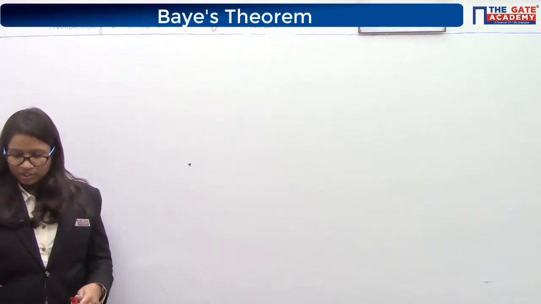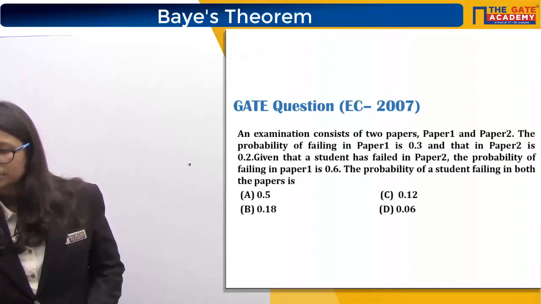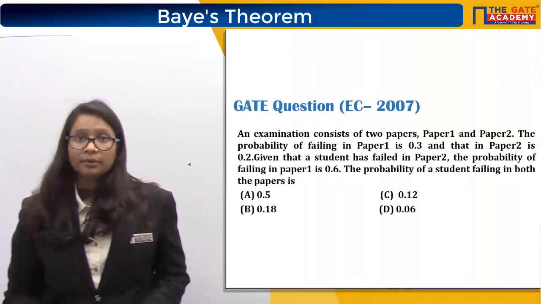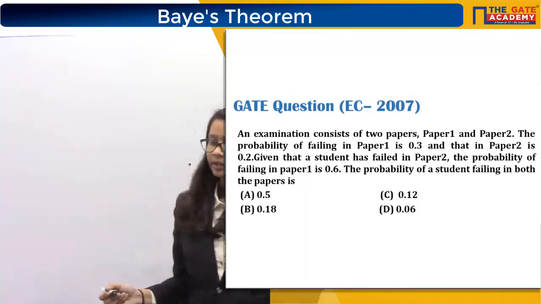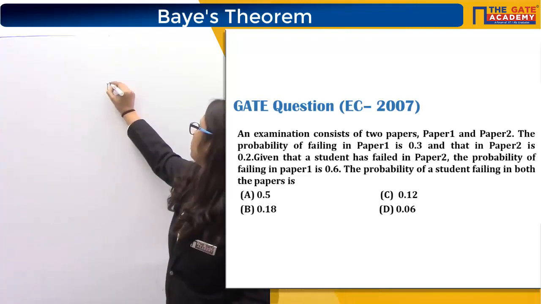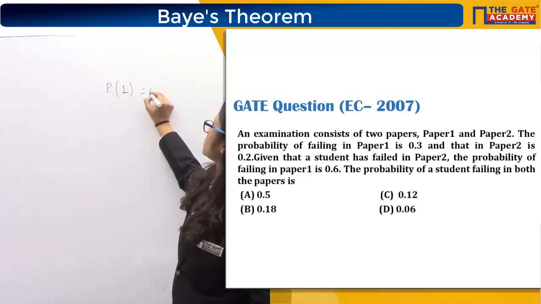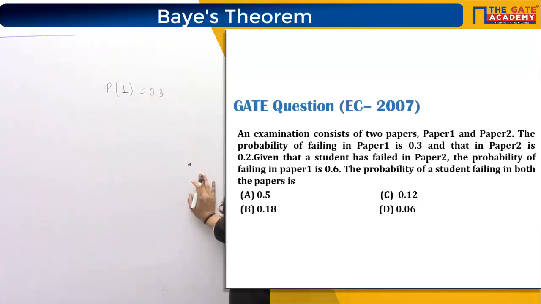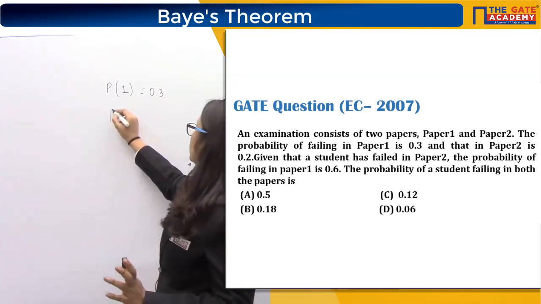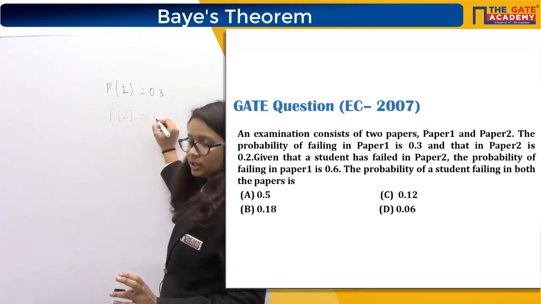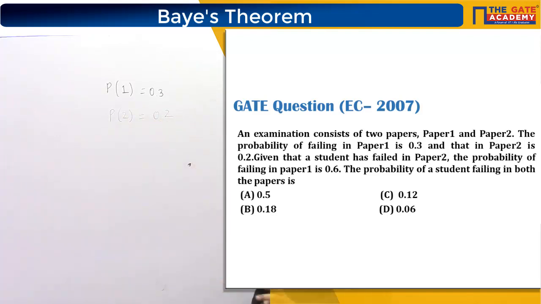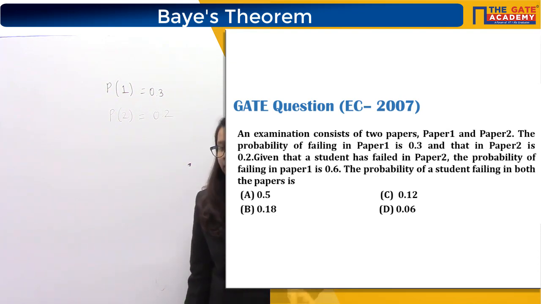Okay, so an examination consists of two papers, paper 1 and paper 2. The probability of failing in paper 1 is 0.3, and the probability of failing in paper 2 is 0.2. Now given that a student has failed in paper 2, the probability of failing in paper 1 is 0.6.